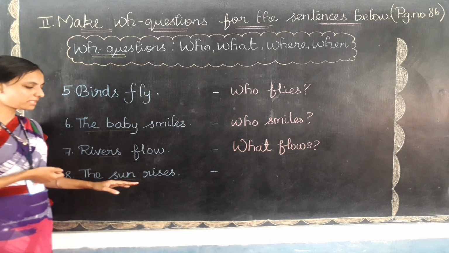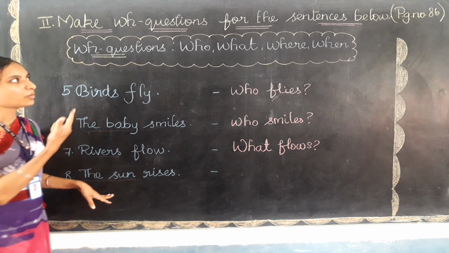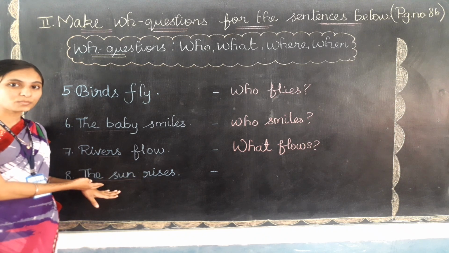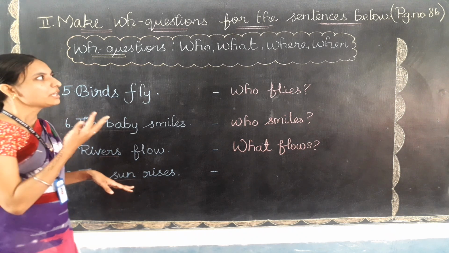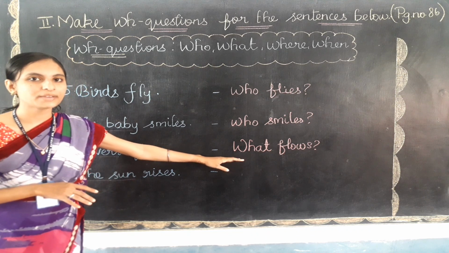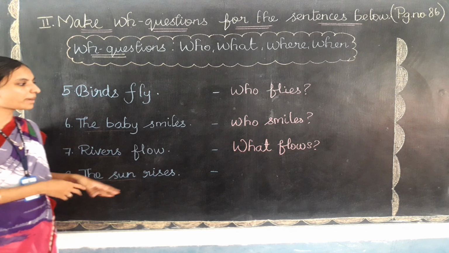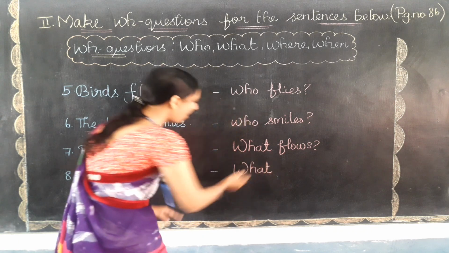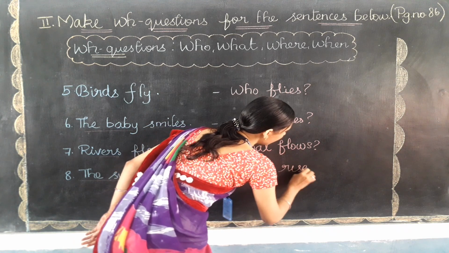If I use "who", it talks about a living thing, but the sun is not a living thing. "What rises"? Yes, it could be. And "where rises"? No. The answer is sun only. எது வந்து rise, எது வந்து தோன்றுகிறது? சூரியன் வந்து தோன்றுகிறது. Okay. So here the suitable word will be "what". You can check in the previous answer also we have used "what", because it is a non-living thing and this is also a non-living thing. So I am going to use "what" only. So "what", and then should I write "rise" or "rises"? Yes, I should write "rises" only. R-I-S-E-S, rises.